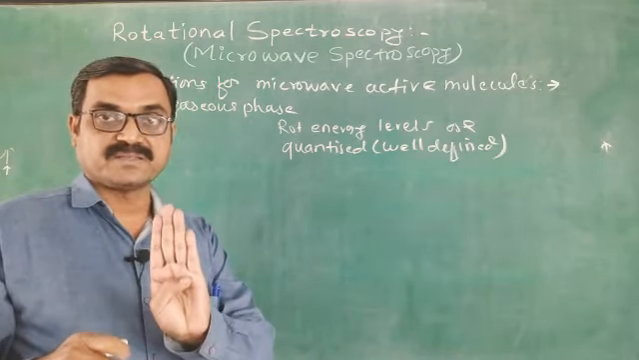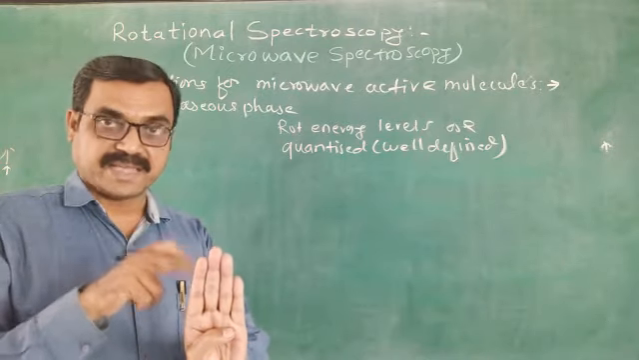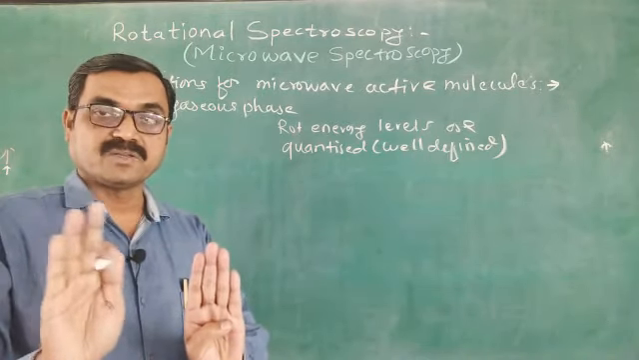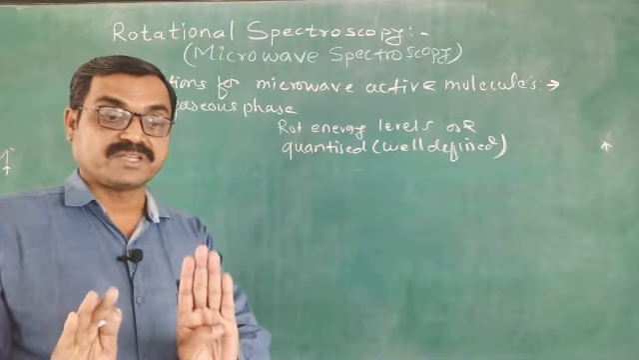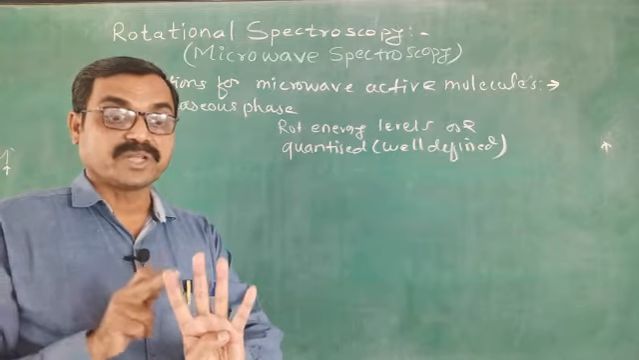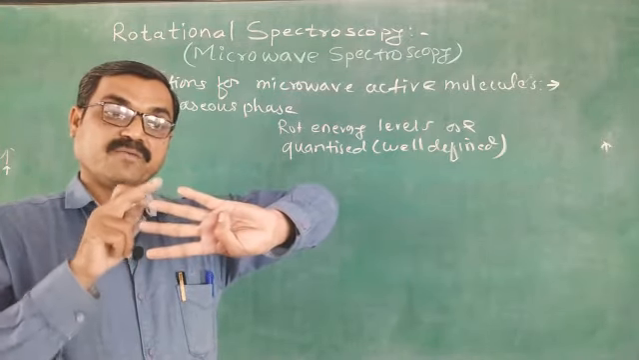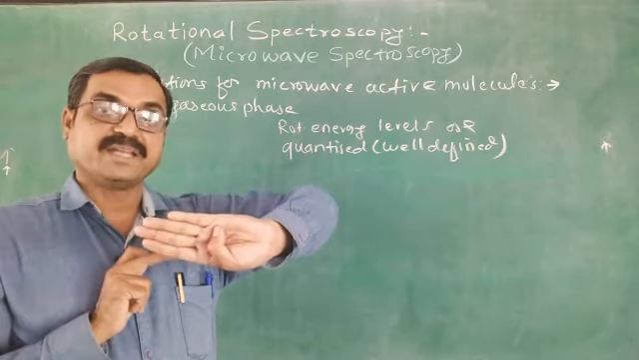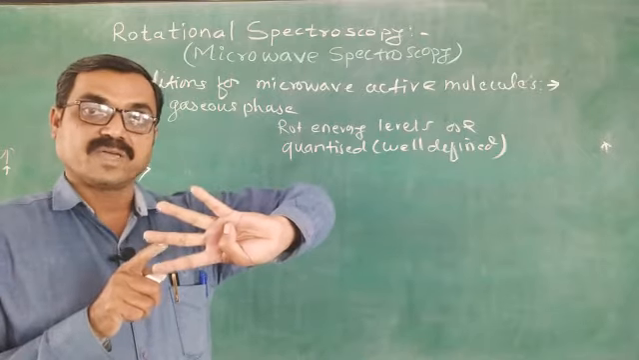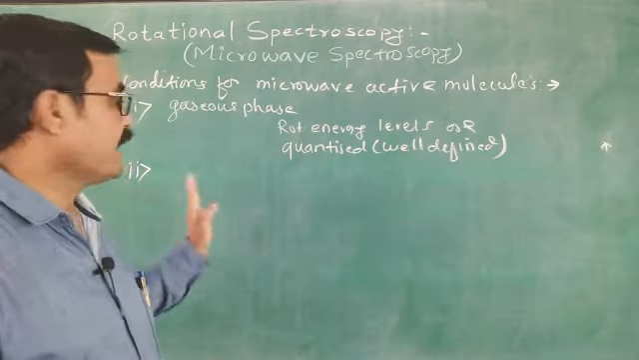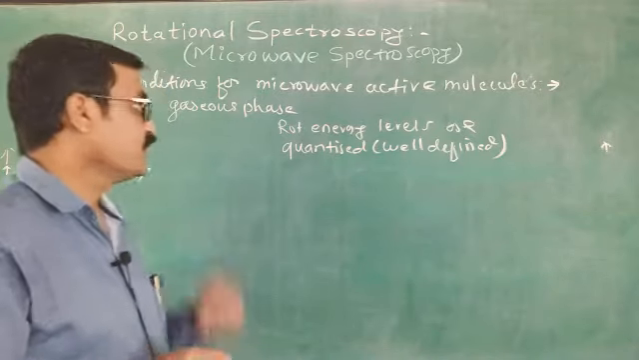This is condensed phase. If the rotational energy levels are in condensed phase like this, then no rotational transition is possible. In order for a rotational transition to take place, the rotational energy levels must be in this way, well defined. They are not in condensed phase. Then and only then the molecules which are in gaseous phase show the rotational spectra.